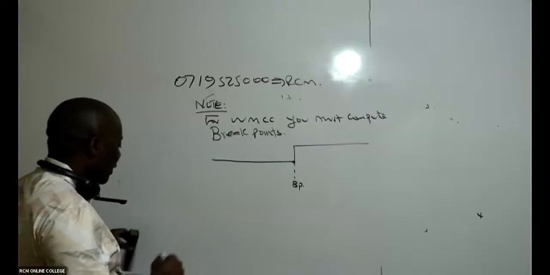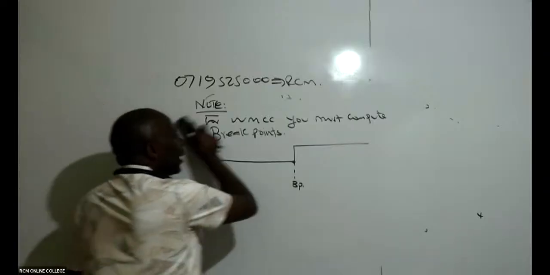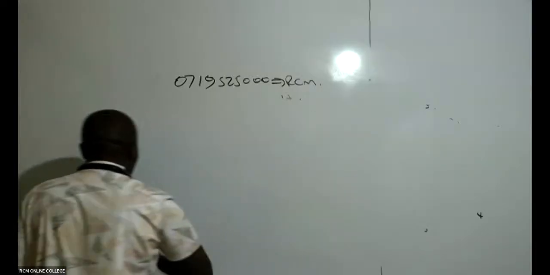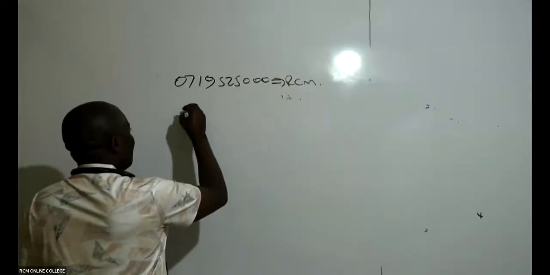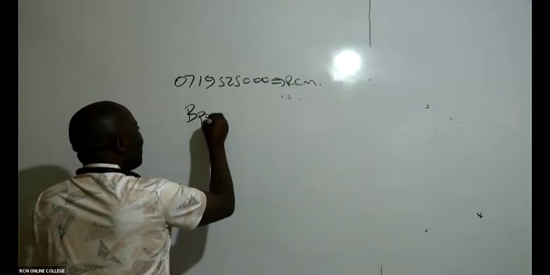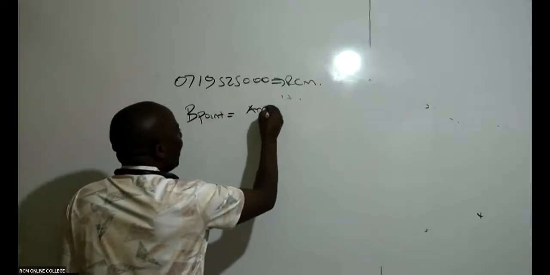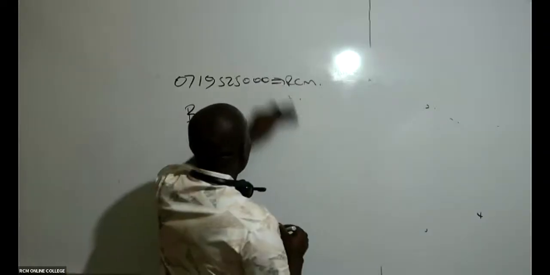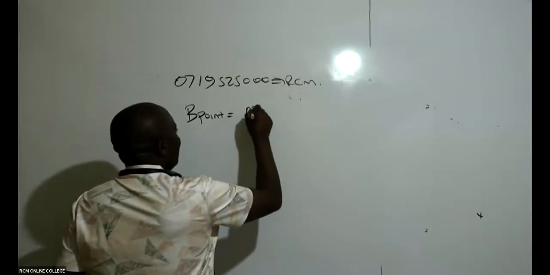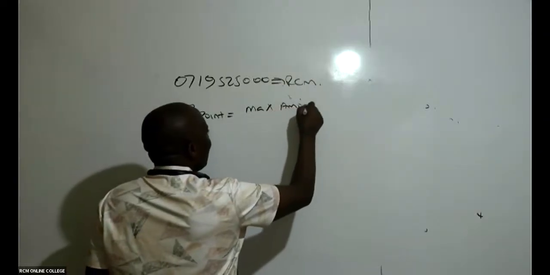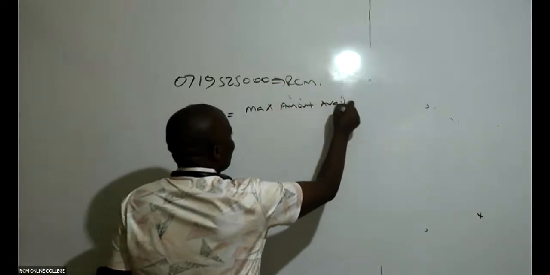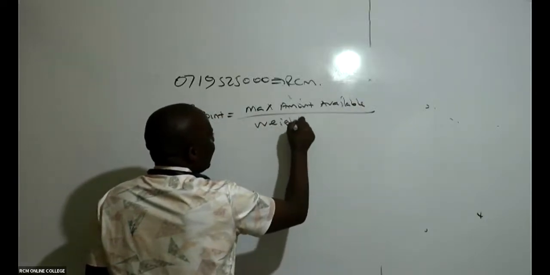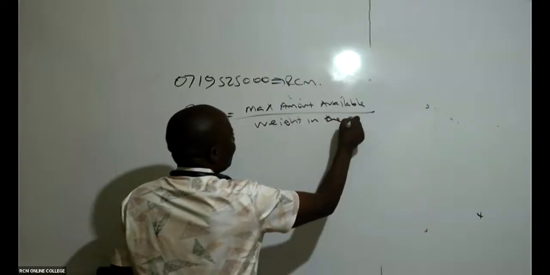And how do we get these breakpoints? This is how we normally get our breakpoints, very easy. We normally take the maximum amount available over the weight in the capital structure.